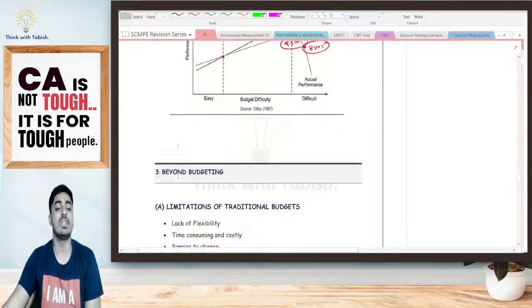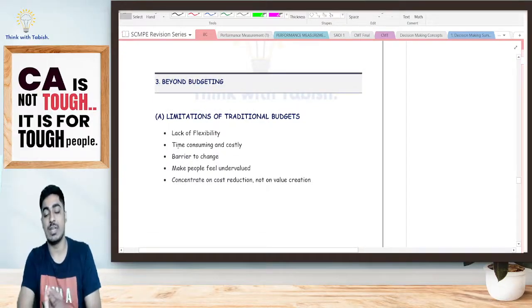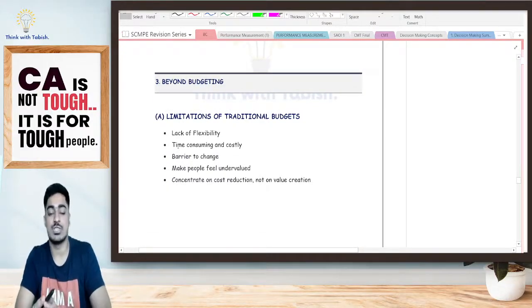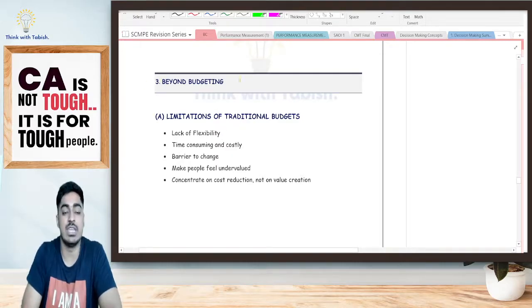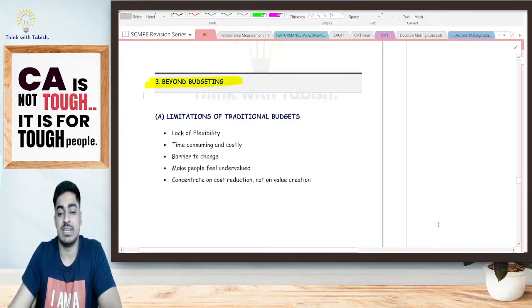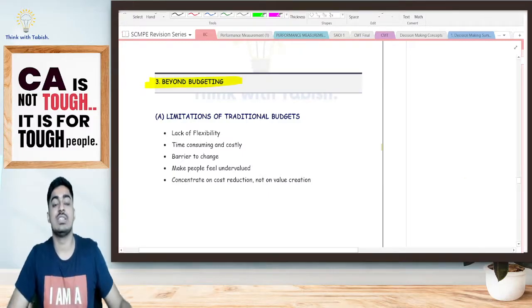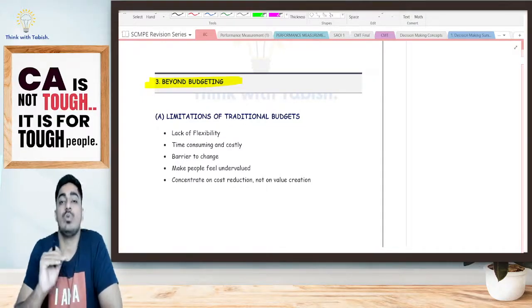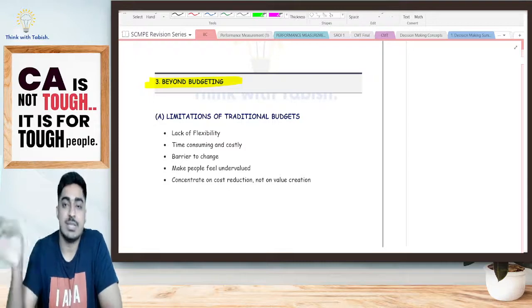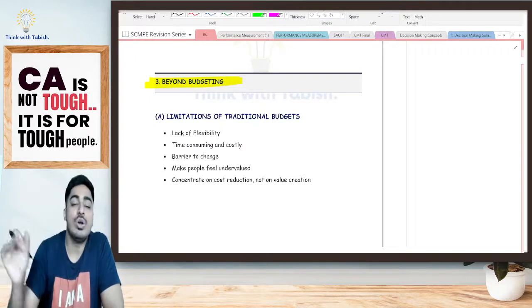Is it clear, everyone? We finished 2 concepts. Concept number 1, feedback as well as feed forward. Concept number 2, behavioral aspect. We are having one final concept, that is concept number 3, which is beyond budgeting. So let's revise the concept of beyond budgeting. What is beyond budgeting telling? It is telling you should be going beyond your traditional budget. One simple line: go beyond your traditional budget.